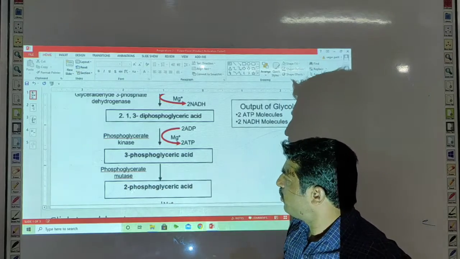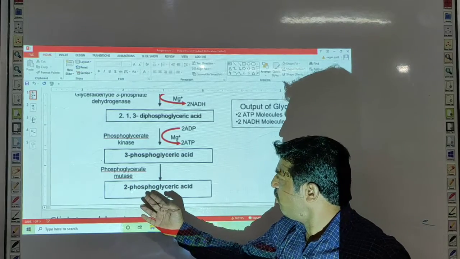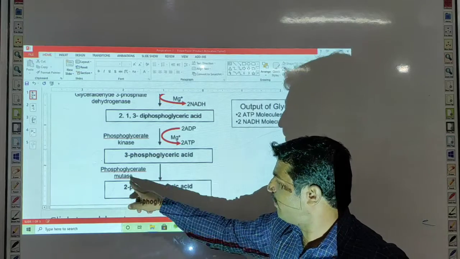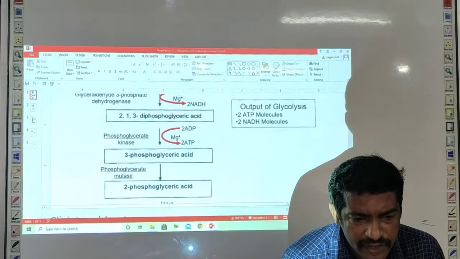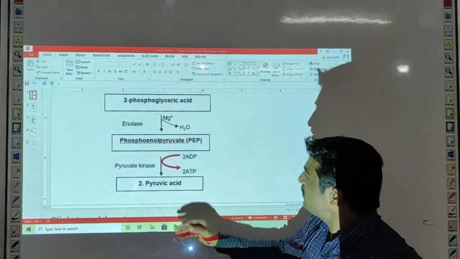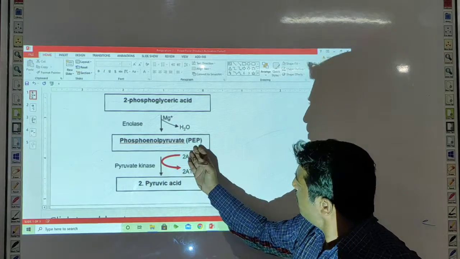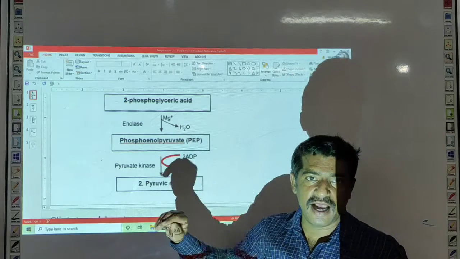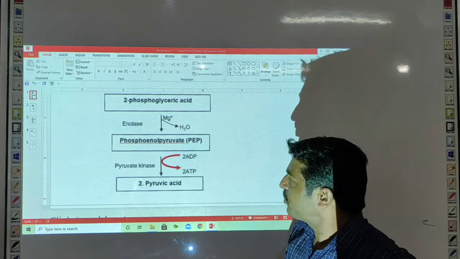Now this 3-phosphoglyceric acid undergoes mutation and forms 2-phosphoglyceric acid. This reaction of mutation takes place in the presence of the enzyme phosphoglycerate mutase. Here this 2-phosphoglyceric acid is dehydrated to form phosphoenol pyruvate. This reaction takes place in the presence of the enzyme enolase, and the metal ion magnesium acts as a cofactor.